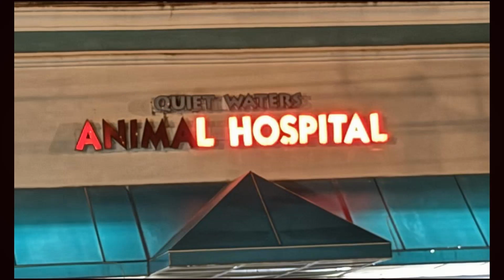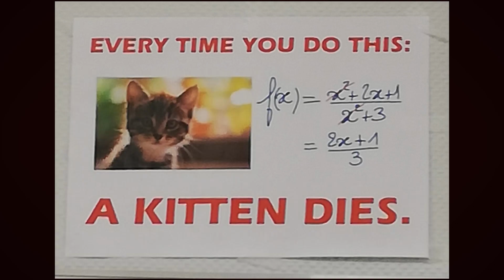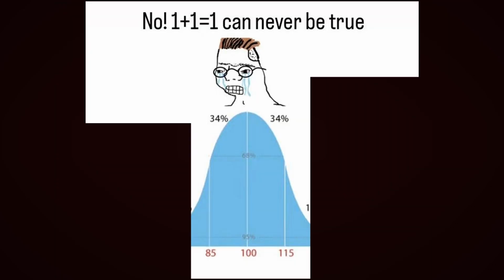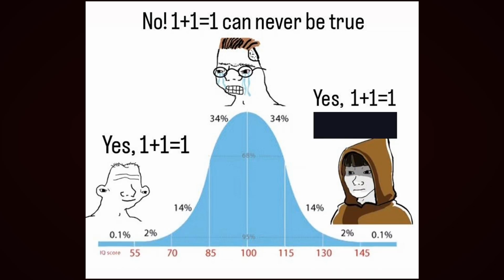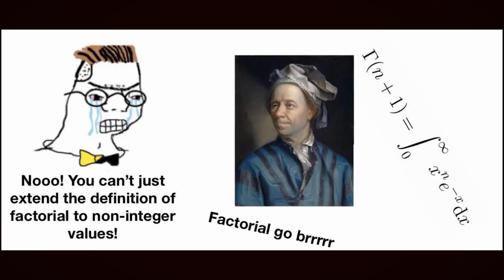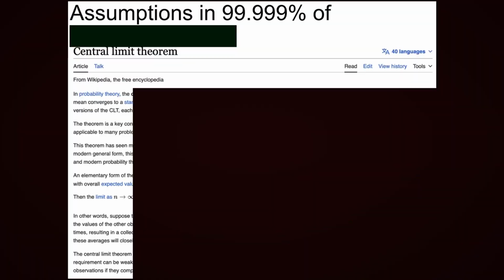L'Hôpital. Every time you do this, a kitten dies. No. 1 + 1 = 1 can never be true. Yes. 1 + 1 = 1. Yes. 1 + 1 = 1 is possible. No. You can't just extend the definition of factorial to non-integer values. Factorial go brr. Assumptions in